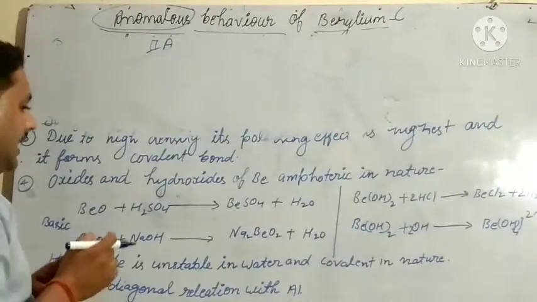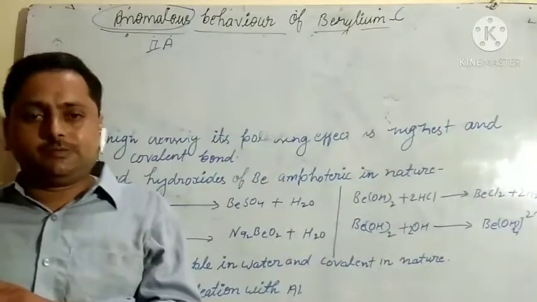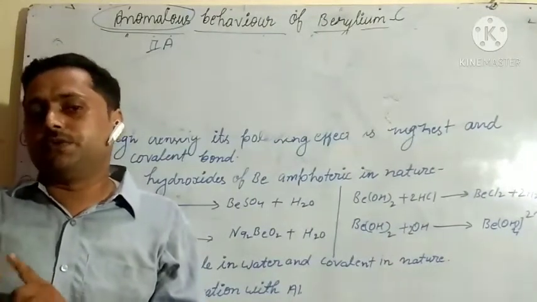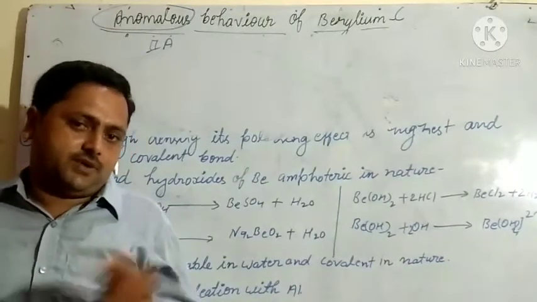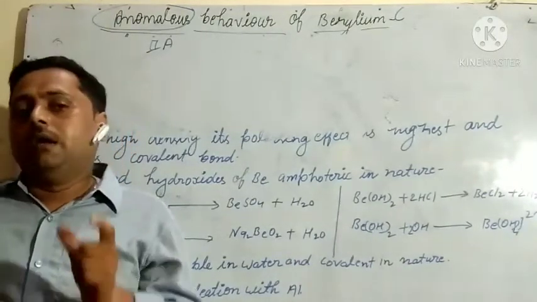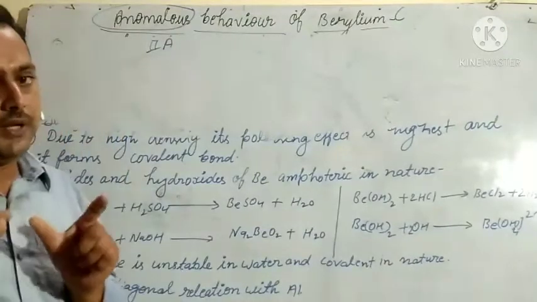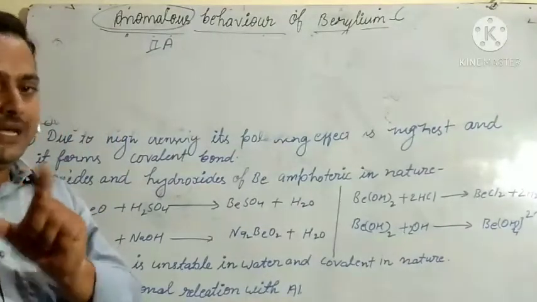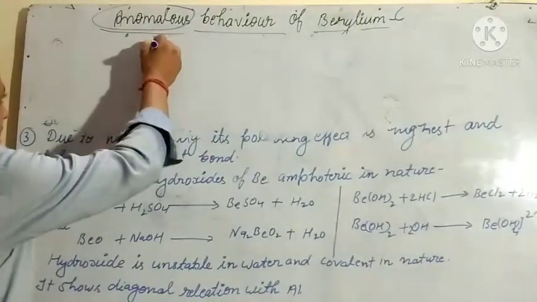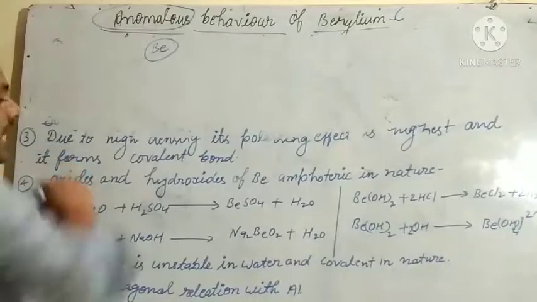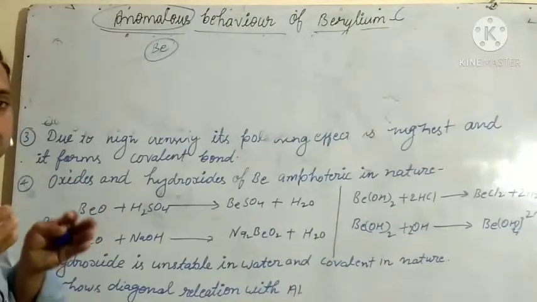First, a factor affecting the ionization potential. There is also one more factor, nuclear charge, stable configuration, and other factors are also there. But as the number of shells increases, ionization potential decreases. So in this case, it is smallest. The ionization potential of this one is highest because the number of shells is minimum.